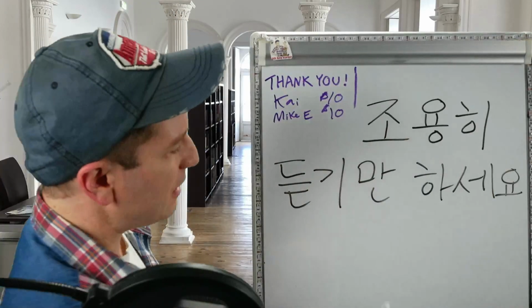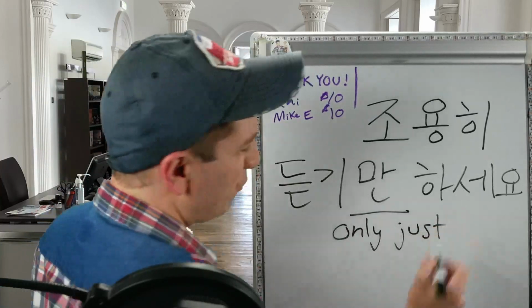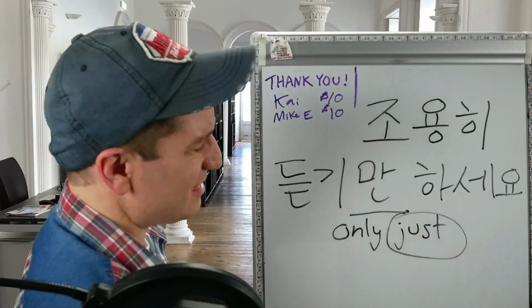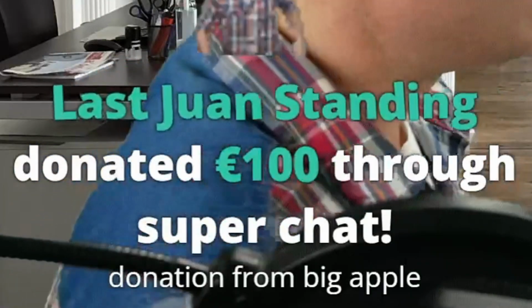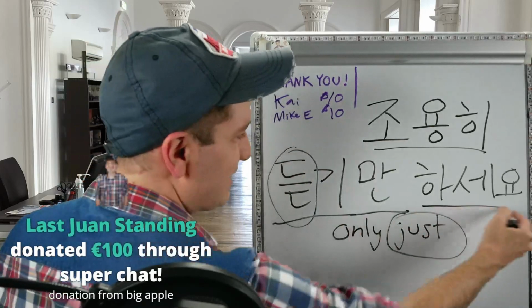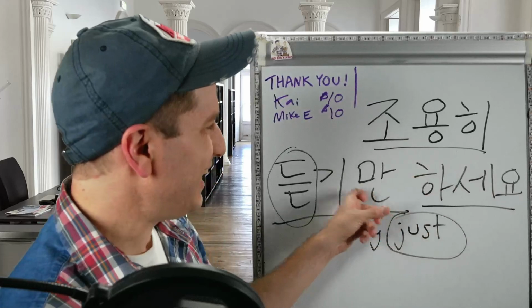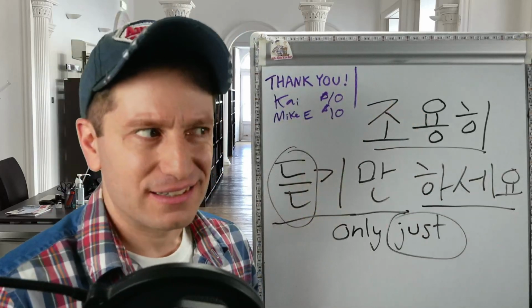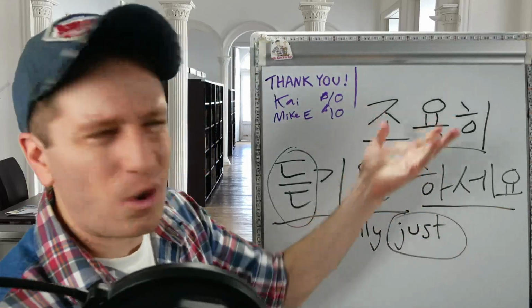So I said that 만 can translate as only, or it can translate as just. So if we translate it as just in this case, it'll be a little bit more natural. So 조용히, quietly, from 조용하다, to be quiet. 듣다, to listen. So 하세요, in this case is a command. So do only listening quietly is what this literally means. But if you think of it as just listen quietly.